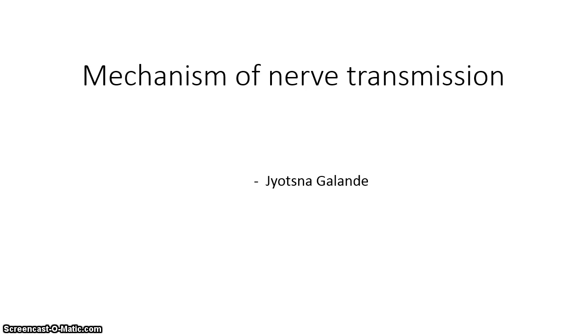Good morning everyone. In the last lecture we started the topic of the mechanism of nerve transmission. Transmission means transfer of information, that is, transfer through the nerve impulse. So the nerve impulse is the way of communication between the nerve cells.